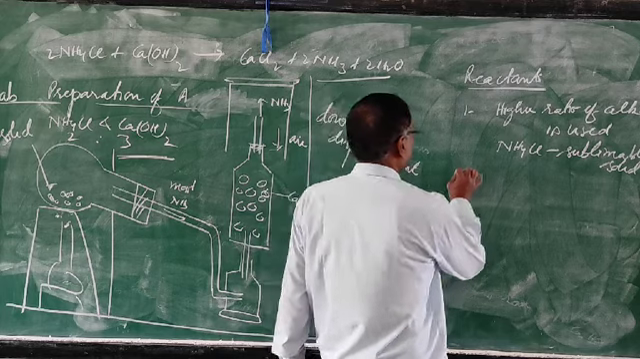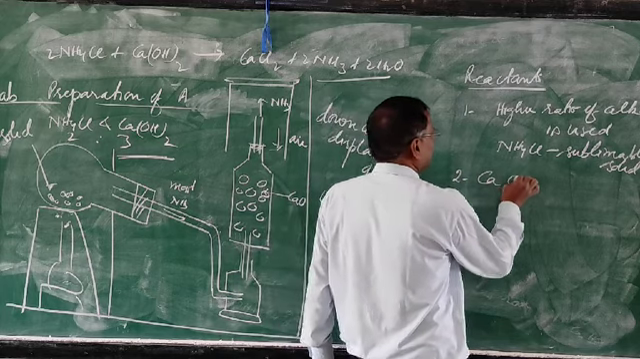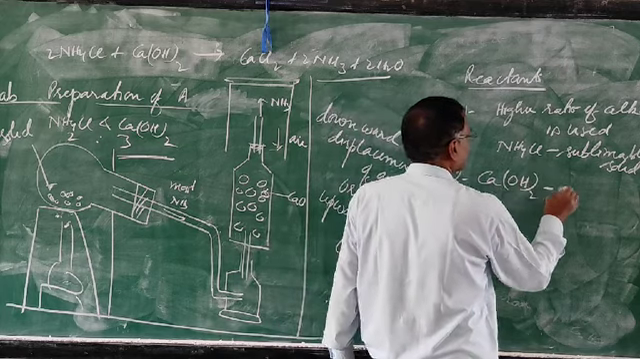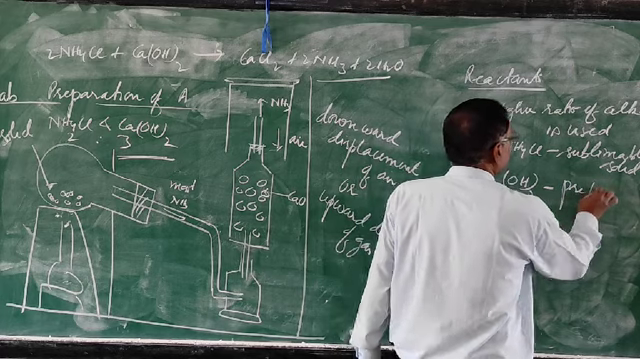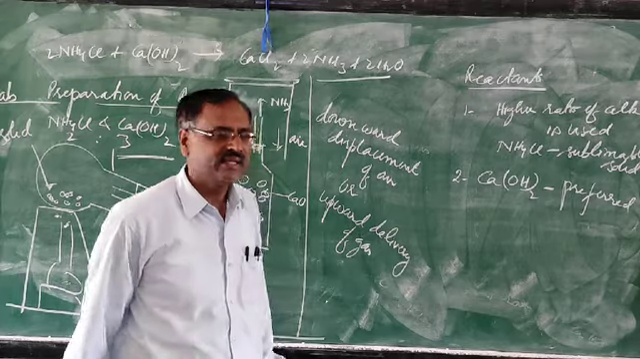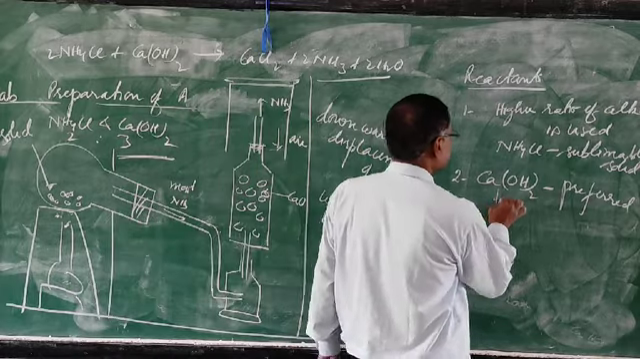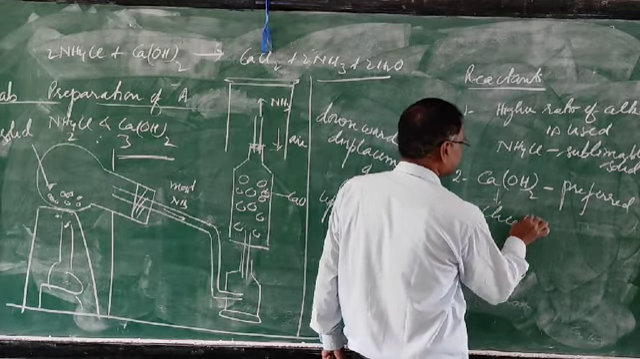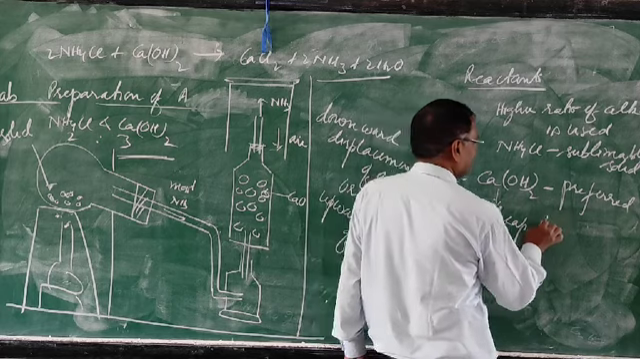Second point: calcium hydroxide is preferred to other alkalis. What is the reason? It is cheap and not deliquescent.